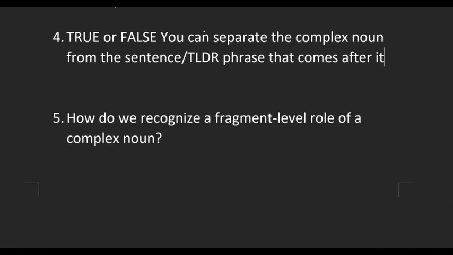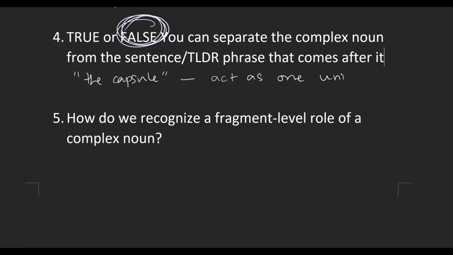Okay. True or false? You can separate the complex noun from the sentence or TLDR phrase that comes after it. False, big false. Remember we talked about the capsule? What was the capsule? The complex noun and the thing that comes after it always act as a single unit. You can't separate them. You protect them in a little bubble or a little capsule, and that entire unit together plays a role in the sentence.